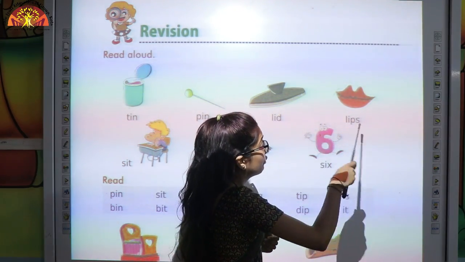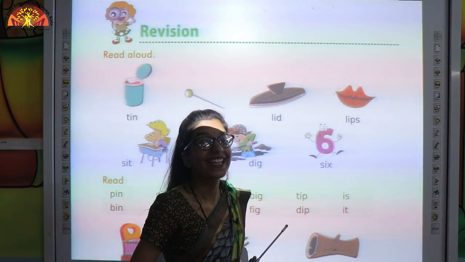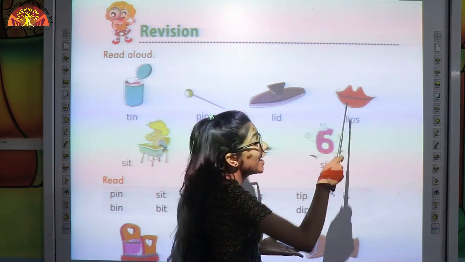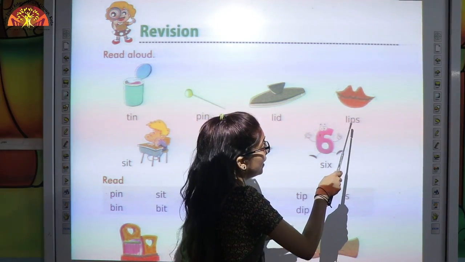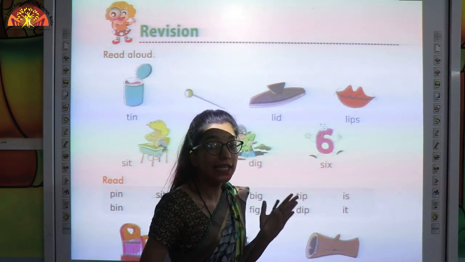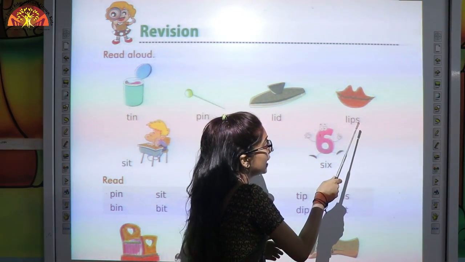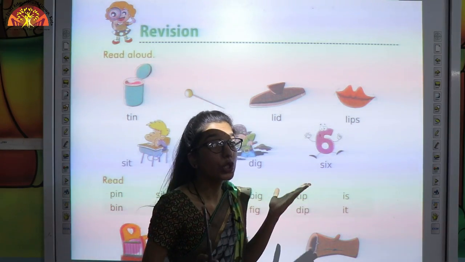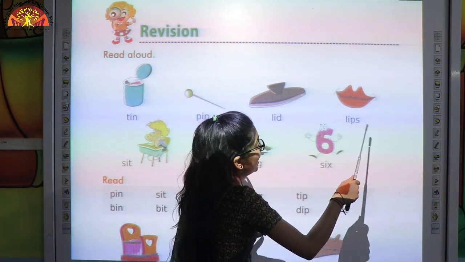Now tell me, which body part is this? Yes, this is lips. L-I-P-S, lips. Sound of L is L. Sound of I-P-S is ips. So it will become lips.